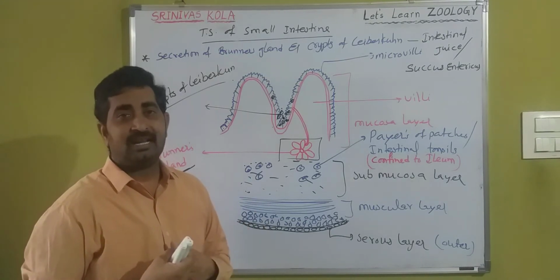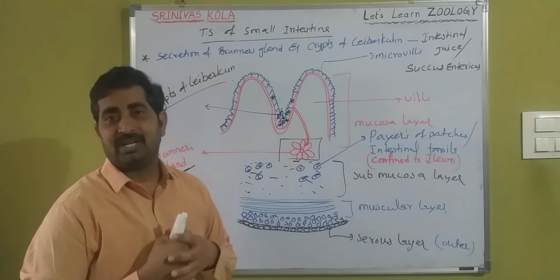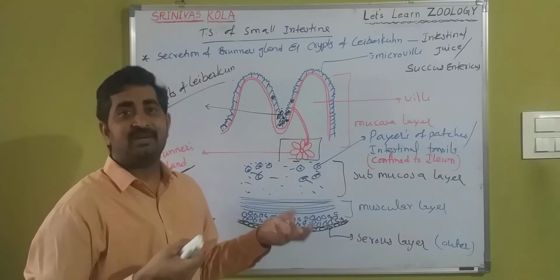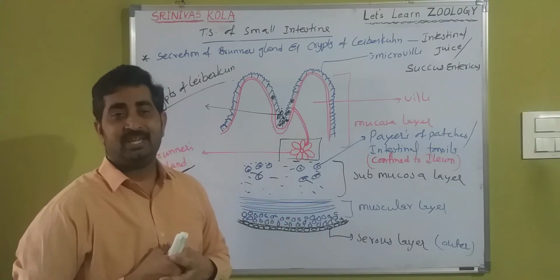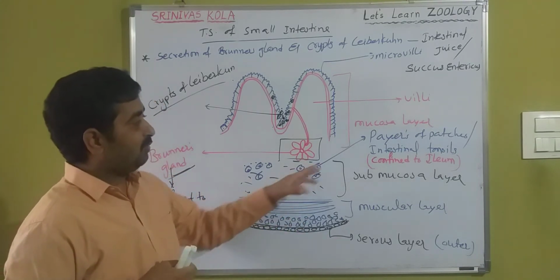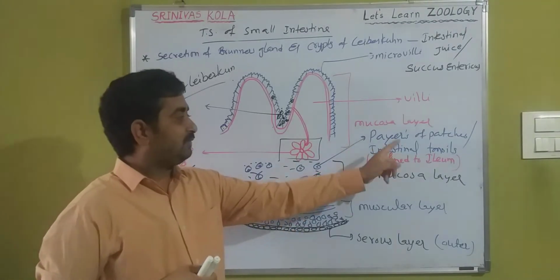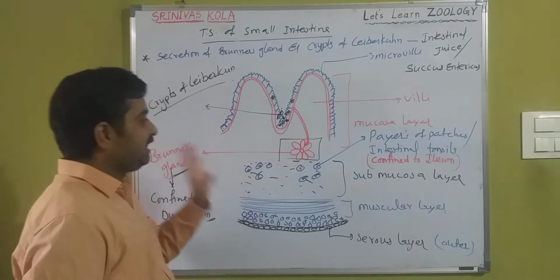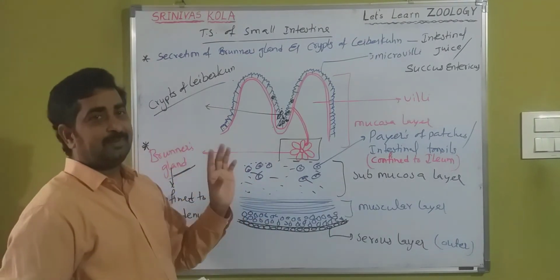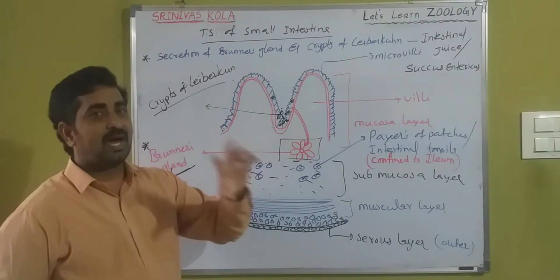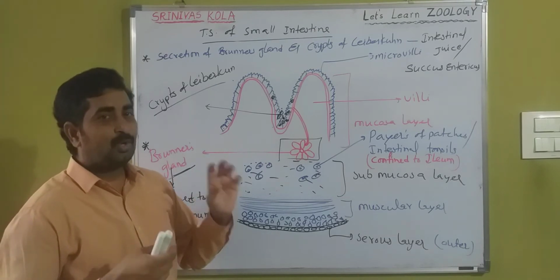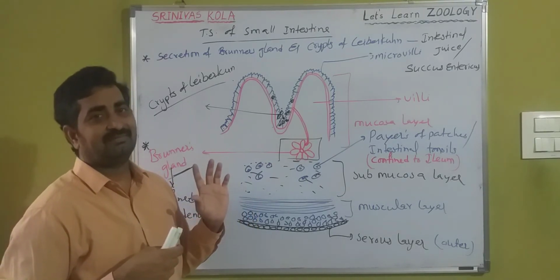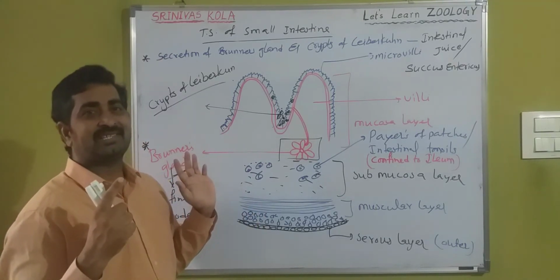B lymphocytes produce the antibodies, which ultimately provide the immune system. That is the work of Peyer's patches, or intestinal tonsils, which are confined to the ileum, the distal or terminal part of the small intestine.